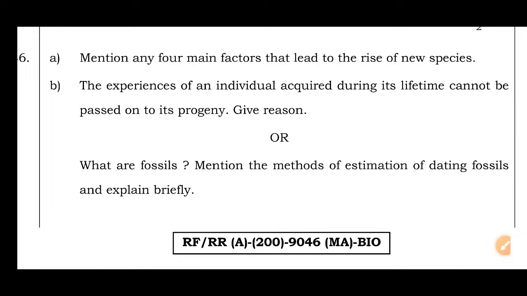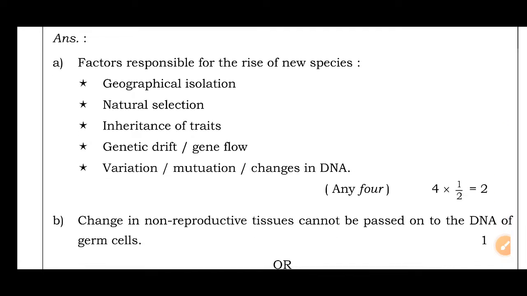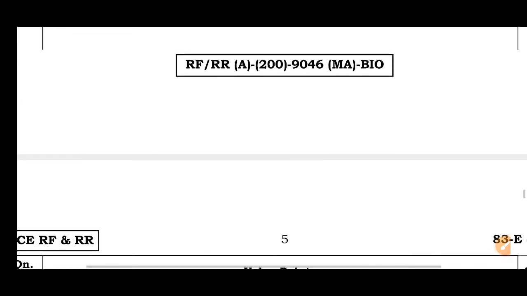Mention any 4 main factors that lead to the rise of new species. Okay, question A is answer. Factors responsible for the rise of new species: geographical isolation, natural selection, inheritance of traits, genetic drift or gene flow, variation, mutation, changes in DNA. If you write any 4 points, you will get 2 marks here for this question.